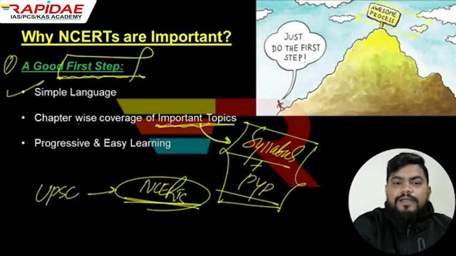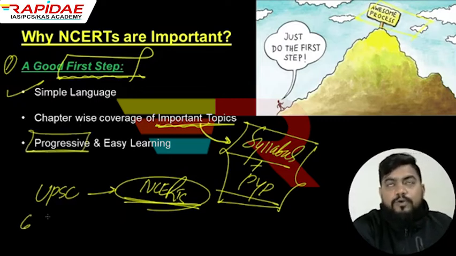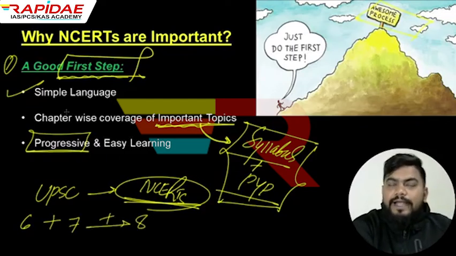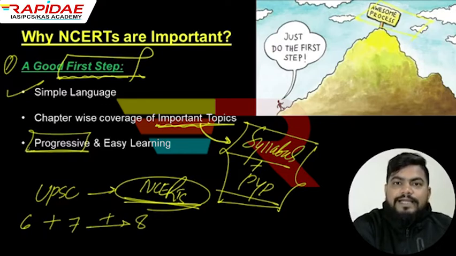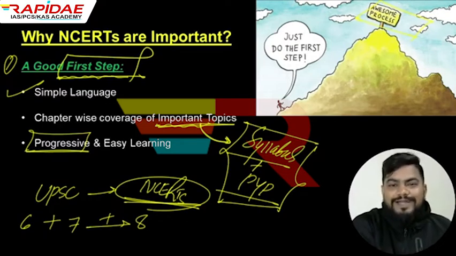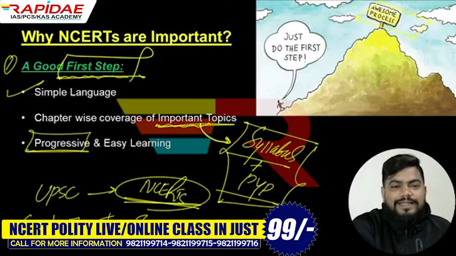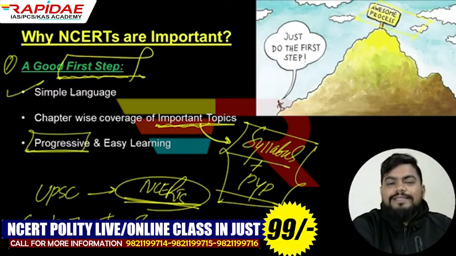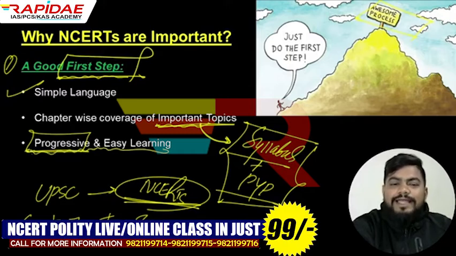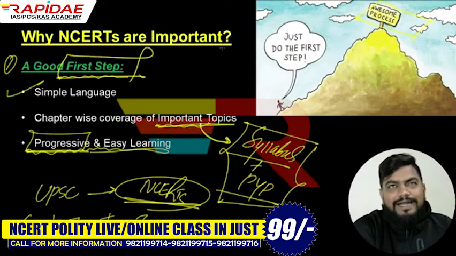And lastly, the curriculum is being designed in a progressive manner. बच्चों जो 6th में होता है उससे थोड़ा सा एडवांस रहेगा 7th में, और उससे थोड़ा सा एडवांस रहेगा 8th में, right? So NCERTs are designed considering the age of the student. I'm not talking about you guys, but I'm talking about the children in class 6, 7th or 8th. They will be gradually learning things, right? So that is why NCERTs ensures progressive and easy learning of all the concept. That is why you should be starting from the NCERTs.